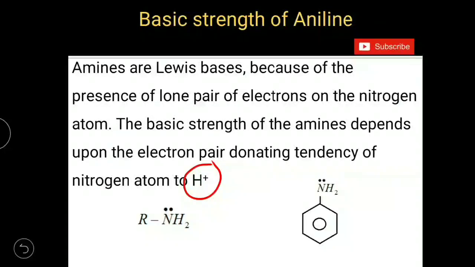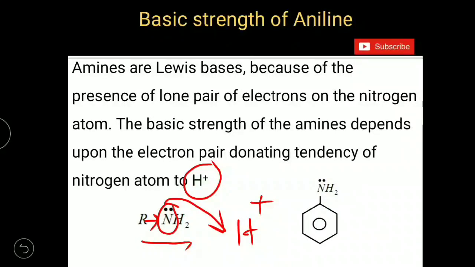And if you see this aliphatic amine, an alkyl group which is electron donating group as per inductive effect is bonded to nitrogen. So it is donating electron pair to nitrogen. So the electron density around the nitrogen atom increases. Because of this, its tendency to donate that electron pair to H plus ion increases. So aliphatic amines are more basic than ammonia.